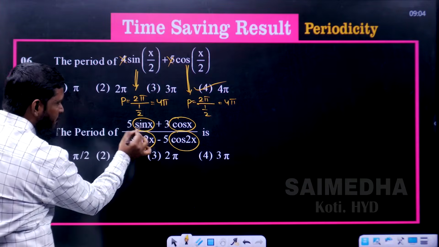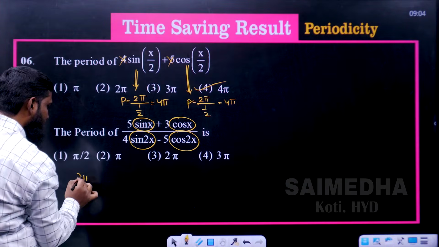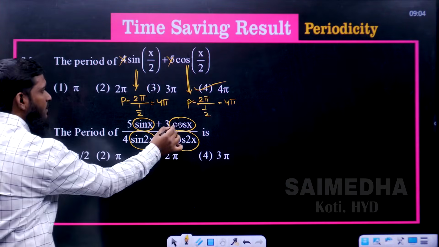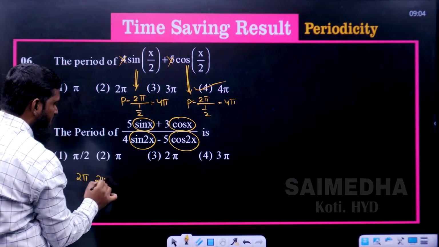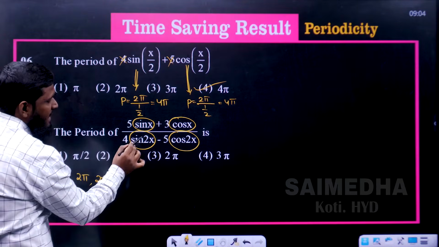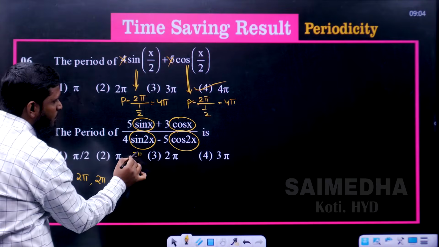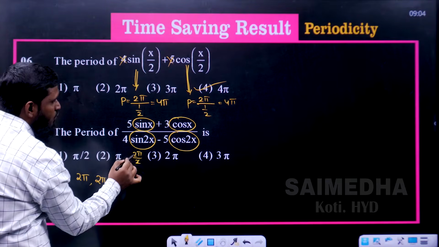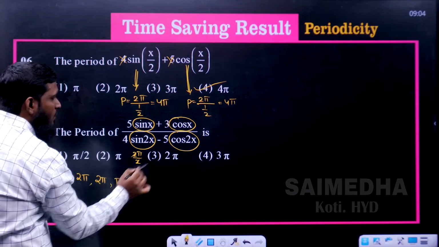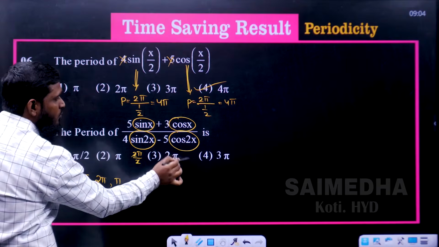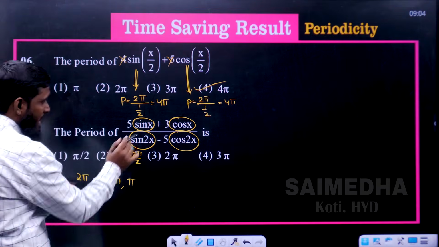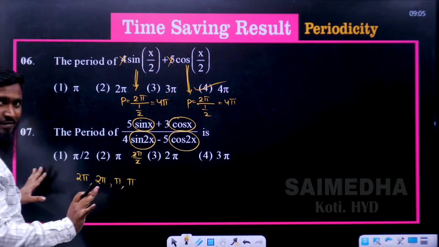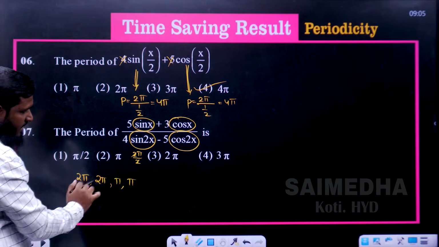So what is the period of sin x means what? 2 pi. Okay. Next, period of cos x means what? 2 pi. Okay. Next, sin 2x means we will be getting 2 pi divided by 2. 2 cancel means what? Pi. Over here also 2 pi divided by 2, means 2 cancel, means what? Pi. I have not written any plus or minus or divide over here. Only have written all the periods with comma.